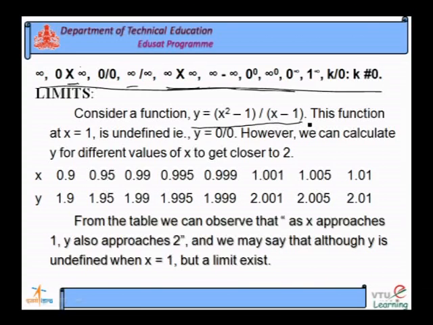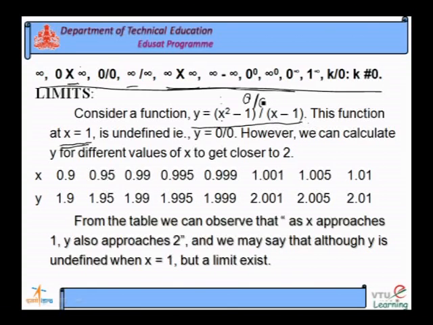Let us check whether it is a meaningful or meaningless function, defined or undefined. Take the value x is equal to 1. It implies that 1 square is equal to 1, 1 minus 1 is equal to 0, divided by 1 minus 1 is equal to 0.